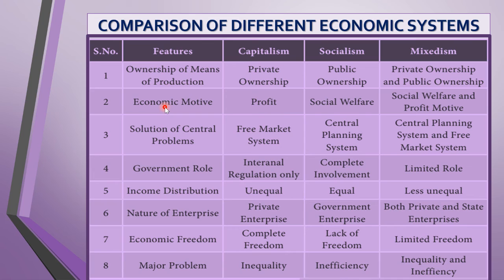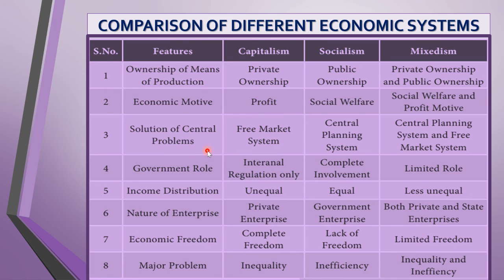Economic motive. What is the motive behind capitalism? It is profit. Capitalists work only for selfish motive, profit making. Socialism is social welfare. Mixed economy, you have the public sector, which helps in social welfare, and private, their motive is profit making. Public work for social welfare, private work with profit motive. Divergent motives we saw, right? Public works for social welfare, private works for profit.